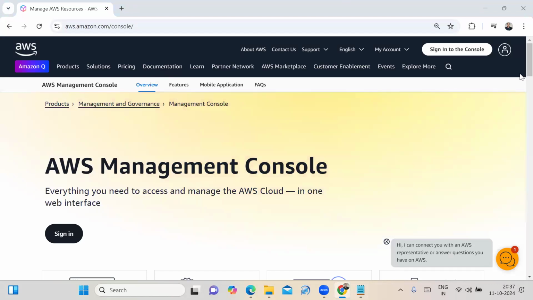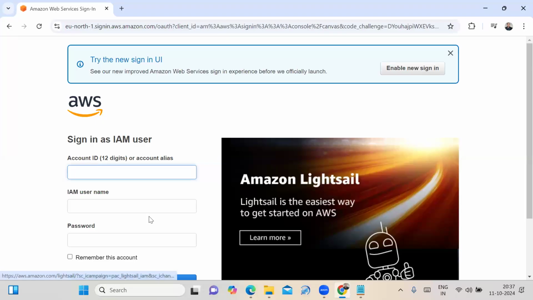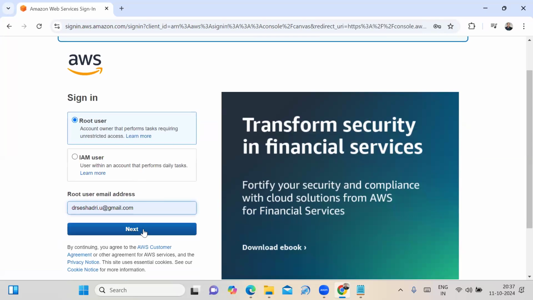Now, here we have to click on AWS Management Console and sign in to the console. Whatever mail ID you gave at the time of your AWS free tier account creation, we have to enter that mail ID. Always choose the root user. Root user, we have to choose it.